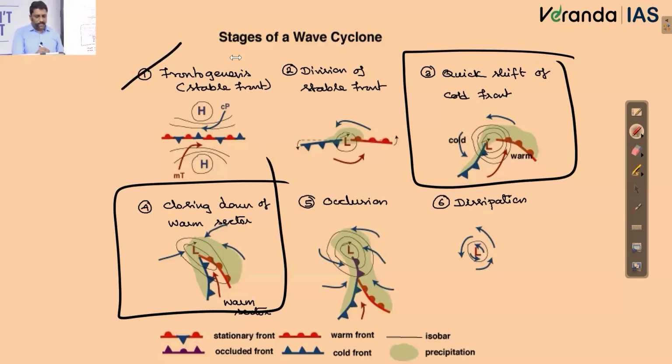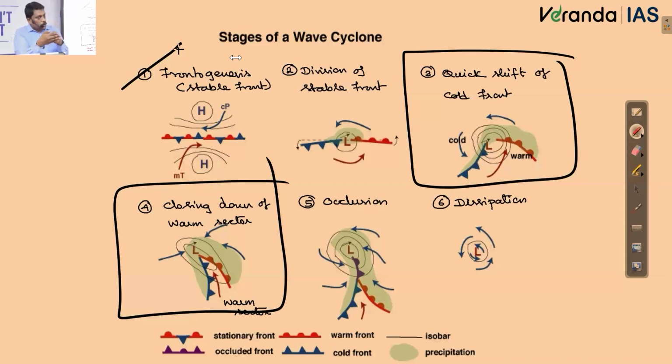What is the first stage? It is all about what? Creation of a stable front. All right. What is the second stage? The stable front is getting divided as cold front and warm front. Am I right? Third and fourth is all about the movement of cold front and warm front. Somewhere I said quick shift of cold front, closing down of what? Warm sector, right? And the 5th stage is very, very important.